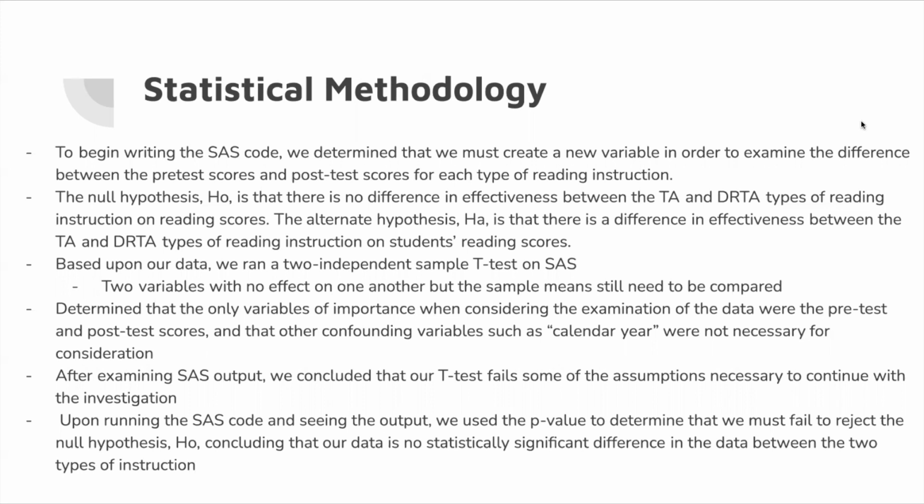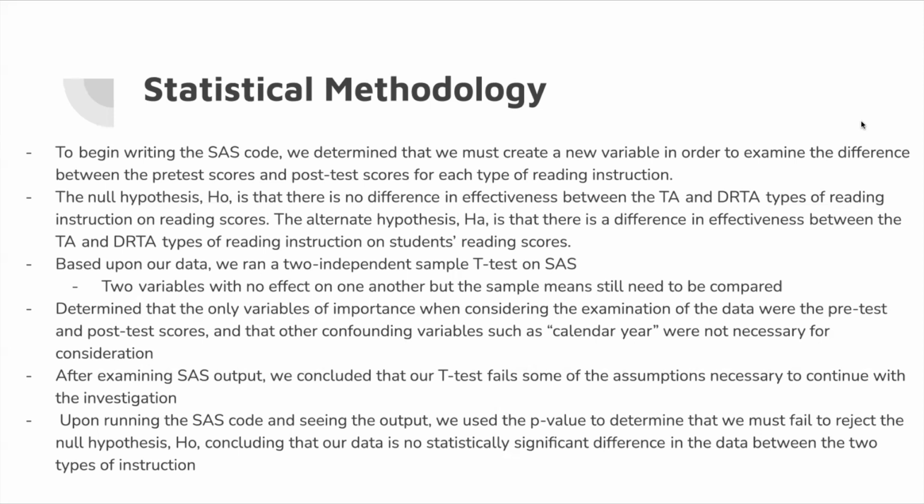We created a null and alternate hypothesis for what we were looking into in our investigation. Our null hypothesis, H0, was that there was no difference in effectiveness between the TA and DRTA types of reading instruction on reading scores. The alternate hypothesis, HA, is that there is a difference in effectiveness between the TA and DRTA types of reading instruction on the students' reading scores. Based upon our data, we ran a 2-independent sample t-test in SAS.